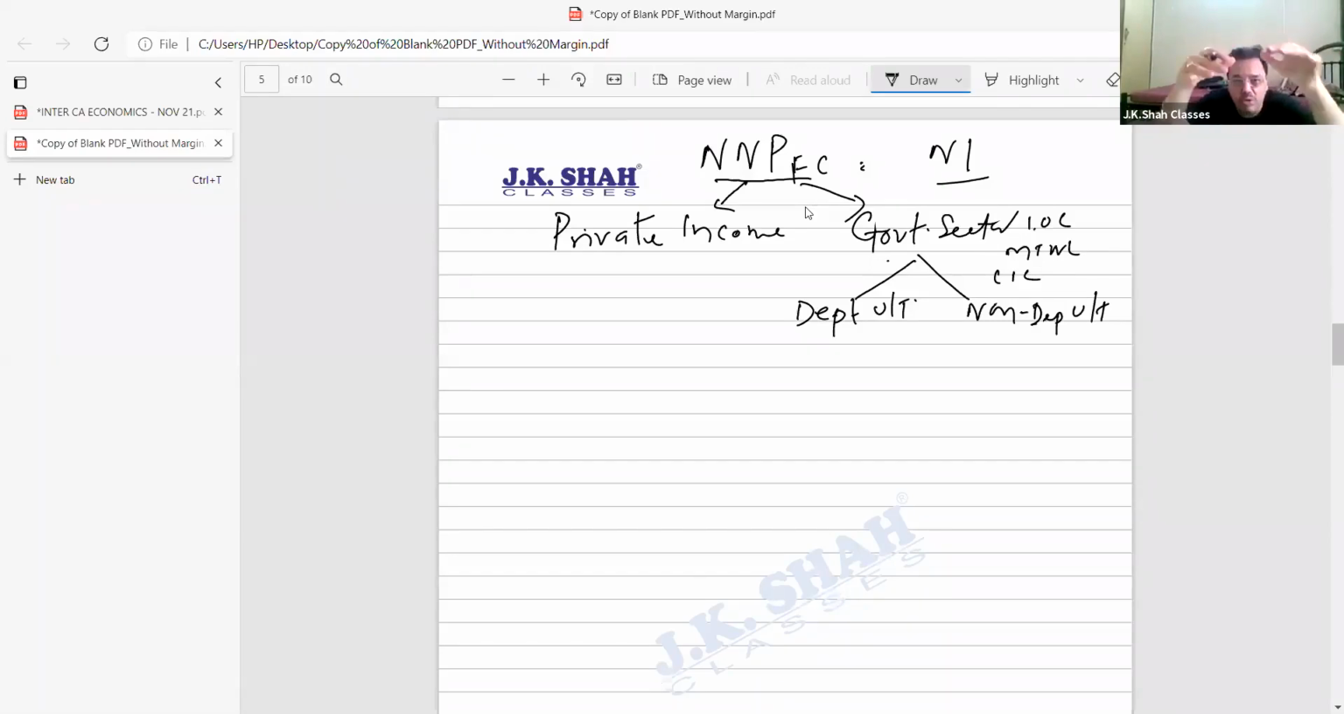Now, please understand, if I want to know private income, I want to know the income to the private sector. For the private sector's income, I have to remove the government sector's income. So these two incomes I have to deduct. Then, bachcha, from that I'll get private income. Now wait, when I say I get that private income, what am I getting, bachcha? I am getting actually NNP at factor cost, which is accruing to the private sector.